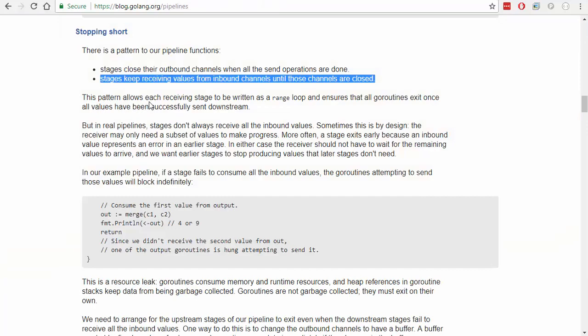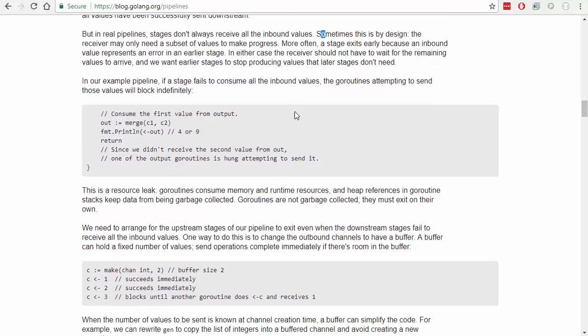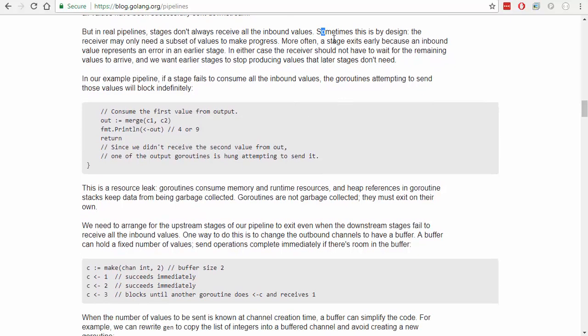This pattern allows each receiving stage to be written as a range loop and ensures that all Go routines exit once all values have been successfully sent downstream. But in real pipelines, stages don't always receive all the inbound values. Sometimes, this is by design, the receiver may only need a subset of values to make progress. More often, a stage exits early because an inbound value represents an error in an earlier stage. In either case, the receiver should not have to wait for the remaining values to arrive. We may want earlier stages to stop producing values that later stages don't need. Okay?